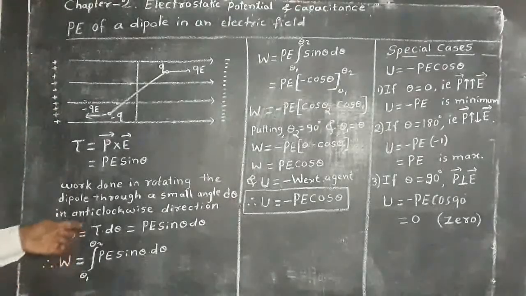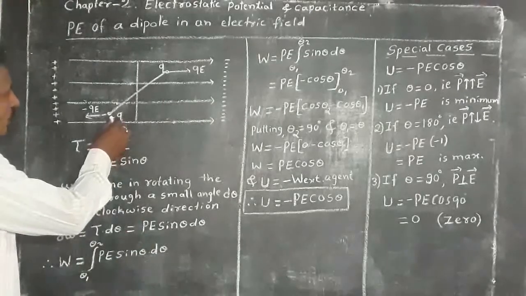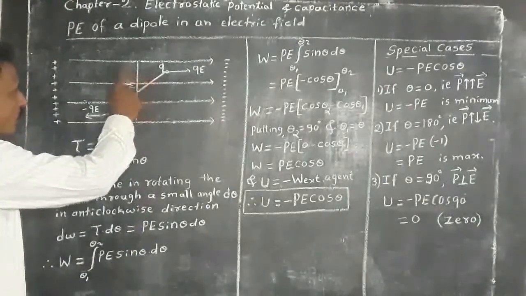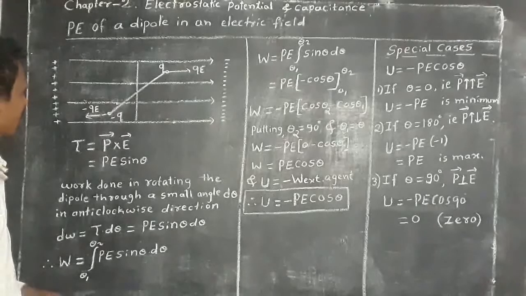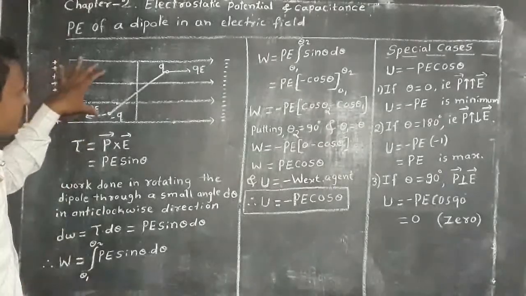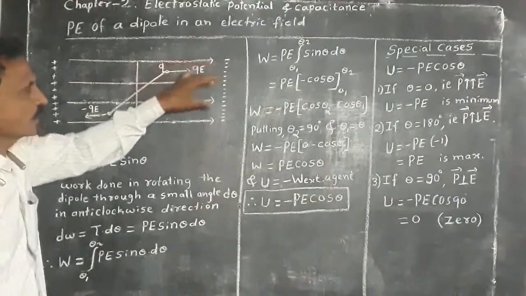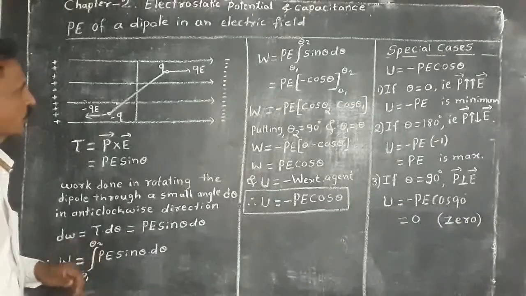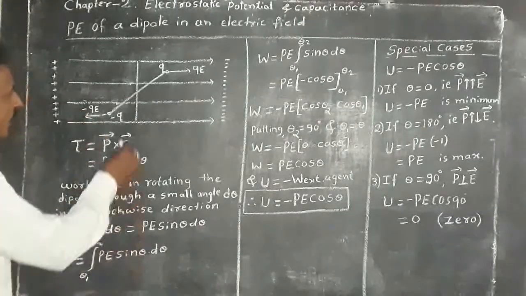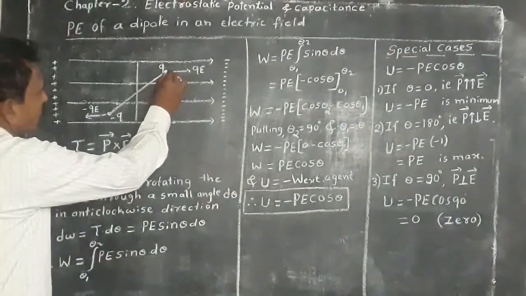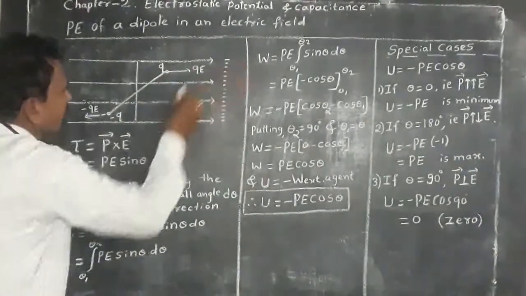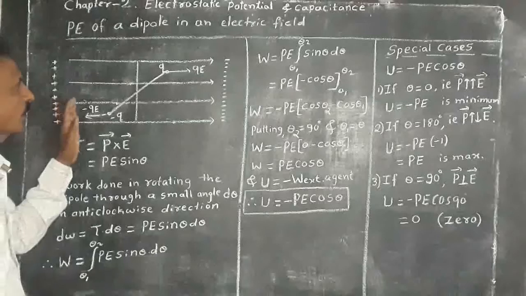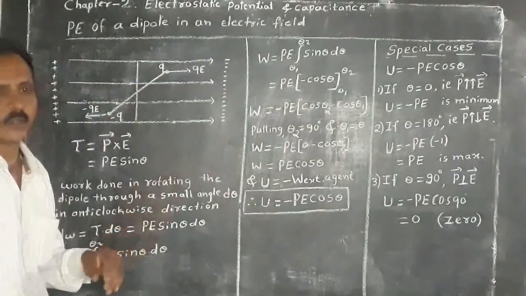Consider a dipole with two charges minus q and plus q separated by a small distance 2a. If it is placed in an external electric field, it experiences torque. That is, two types of forces are acting, that is plus qE in the direction of the electric field and minus qE in the direction opposite to the external electric field.